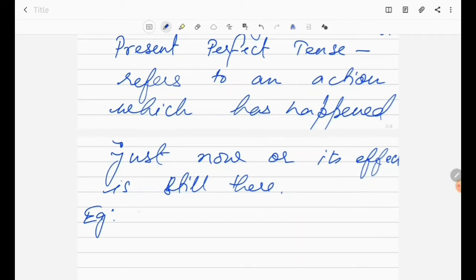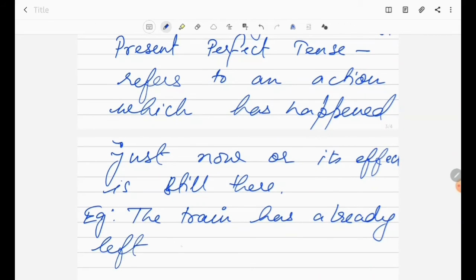Suppose the train has already left when I reached the station.